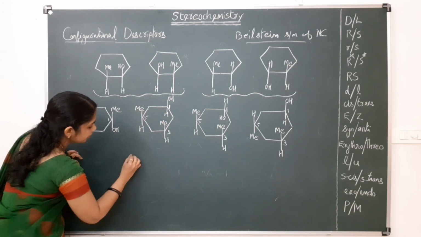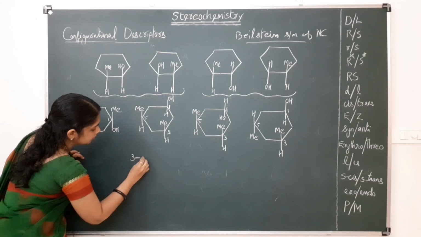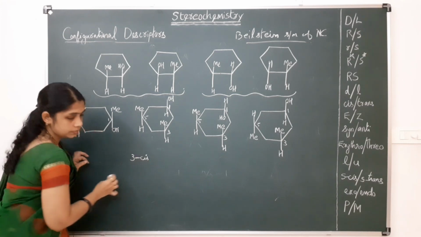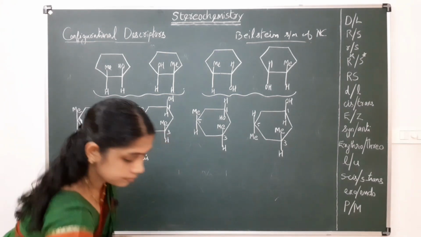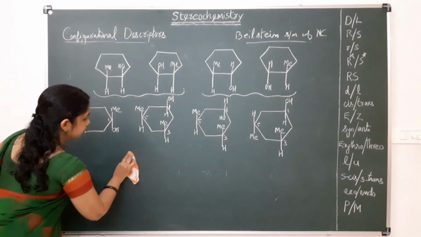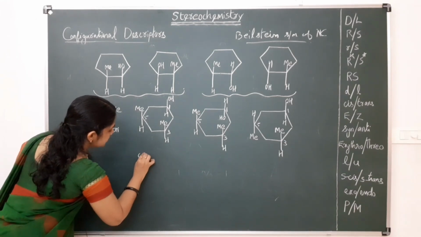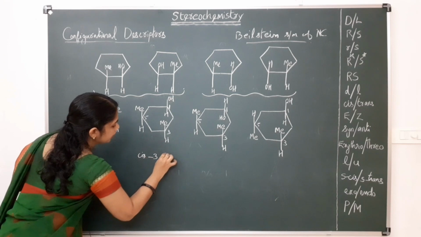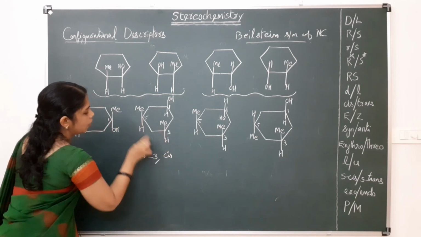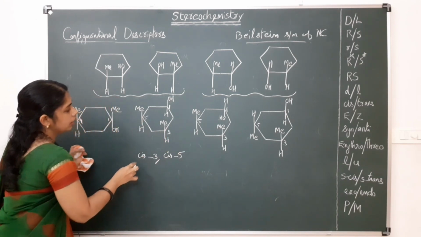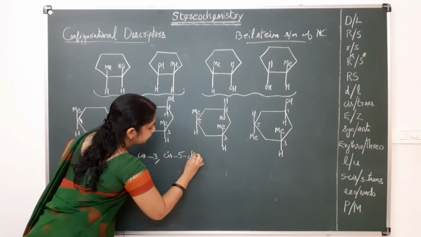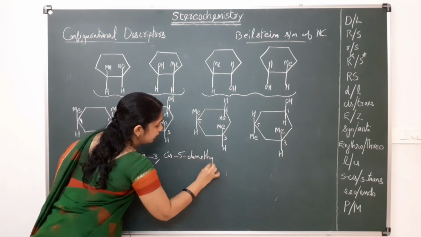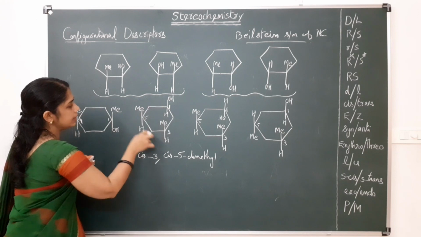So it is like cis 3, cis 5, then dimethyl, this is methyl, dimethyl, this is cyclohexanol.